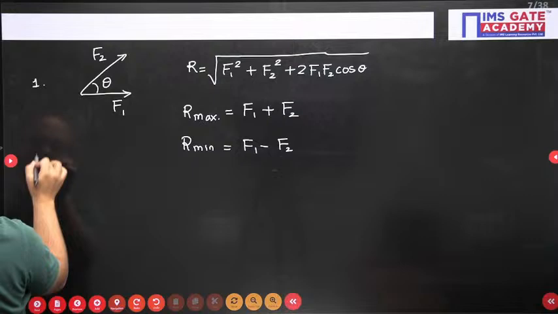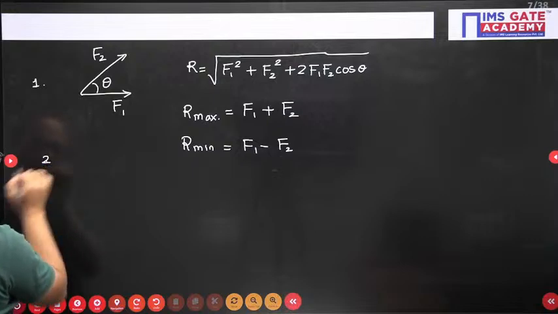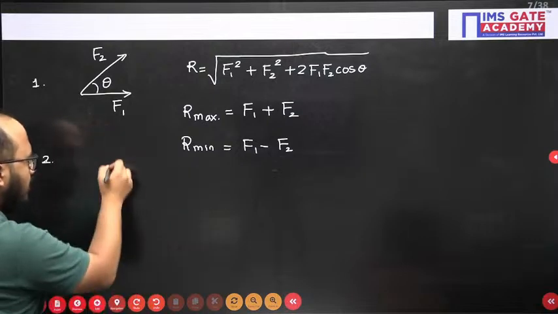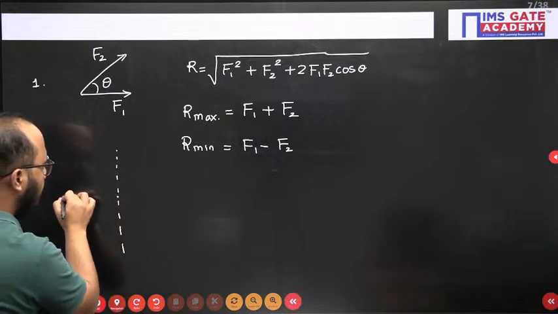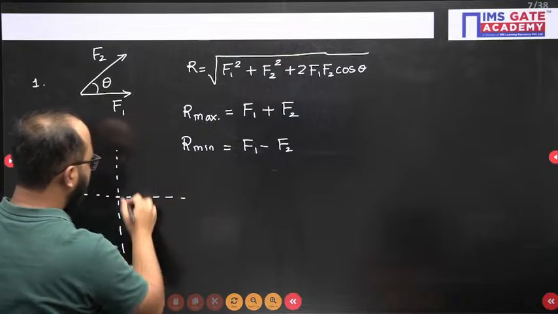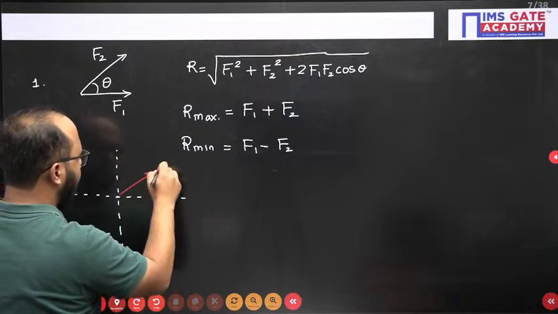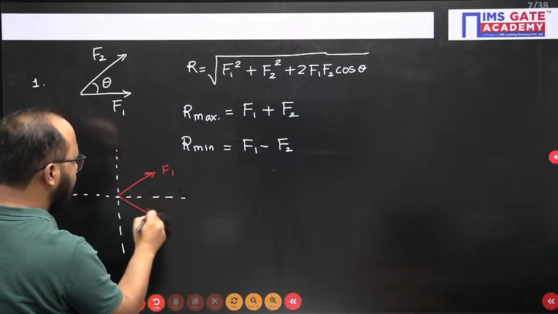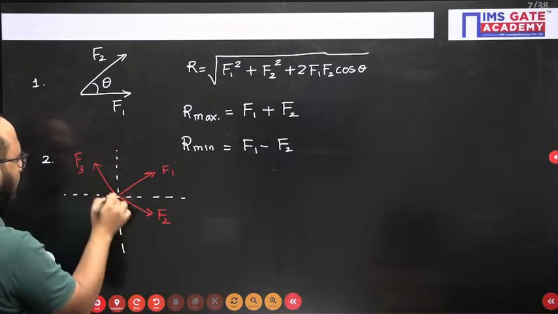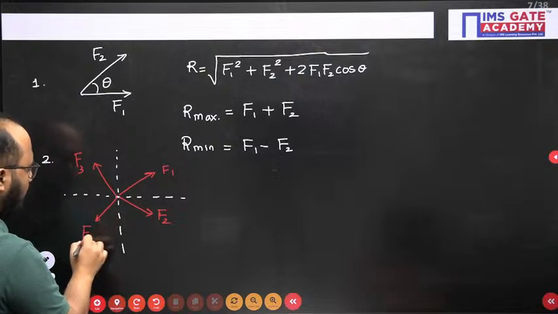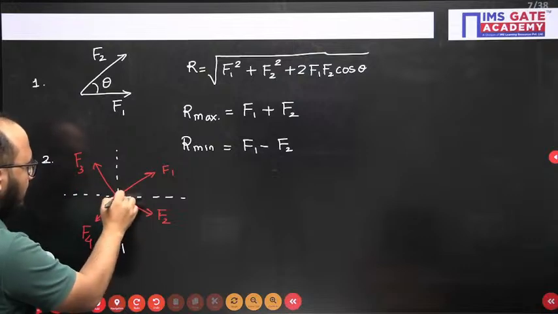Apart from that, the general method of how you will calculate: wherever the forces are acting, you need to draw a coordinate system there, right? Let's suppose this is force F1, this is force F2, this is F3, and this is F4. This kind of forces are acting on this particular point.